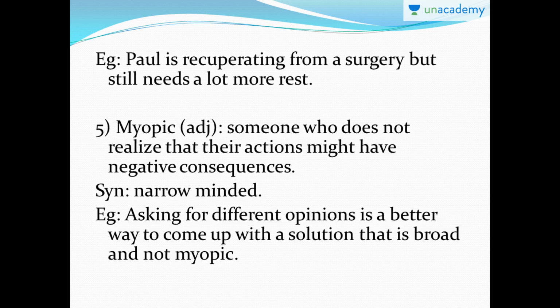Okay. The next word is myopic. As you know, it's pronounced just the way it is written. Myopic. So it's an adjective. You use this adjective to describe someone who does not realize that their actions might have negative consequences. So someone who is being very ignorant or indifferent rather. These people do things even without realizing that their actions might actually have negative consequences or effects in the future. So they're just basically being very ignorant. These kind of people are described as myopic.